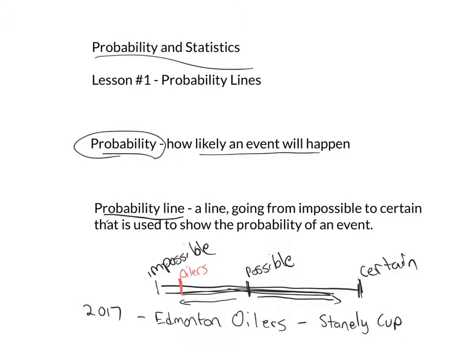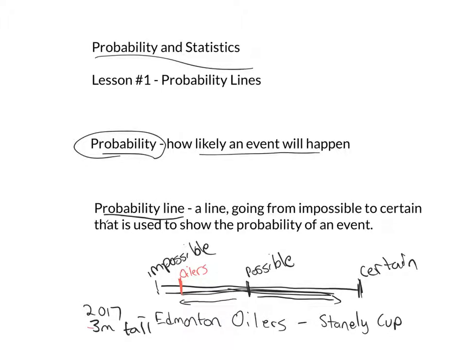Let me give you another example. Let's think about the possibility that I will grow to be 3 meters tall. If you're not familiar with 3 meters tall, this would be like growing to be over 9 feet. Think about this for a second. Is it impossible, possible, or certain?